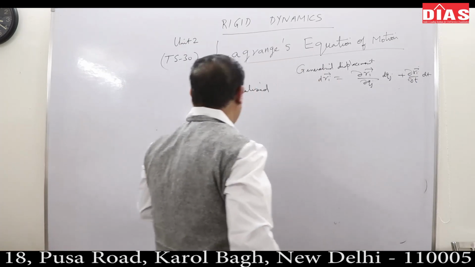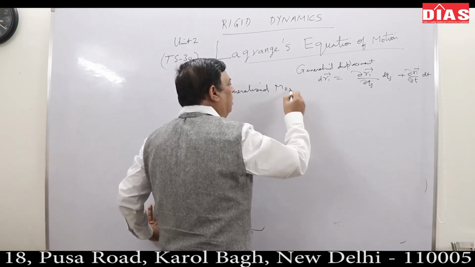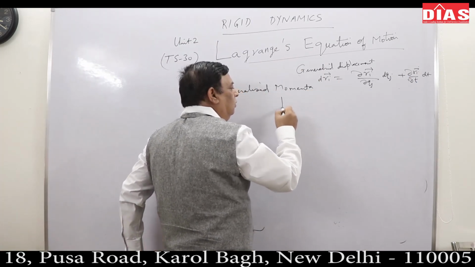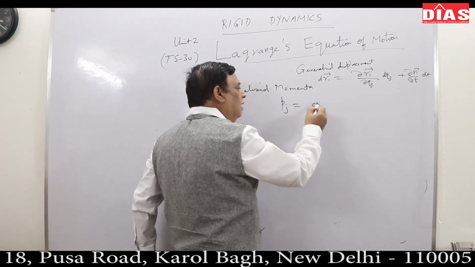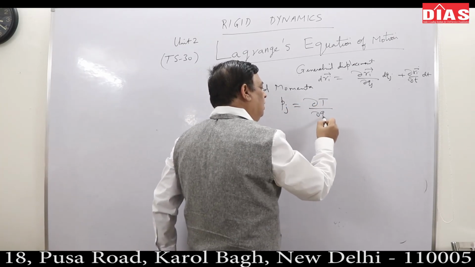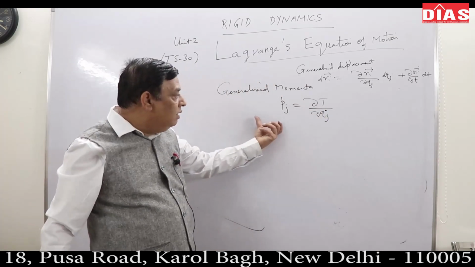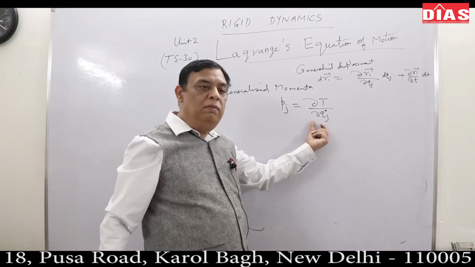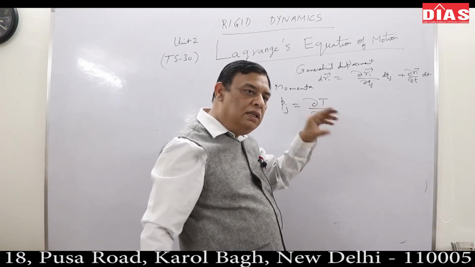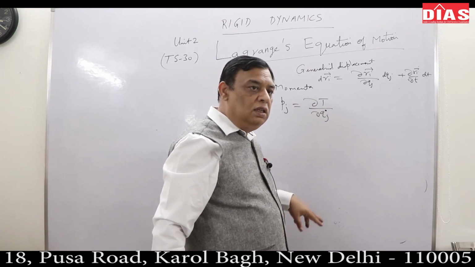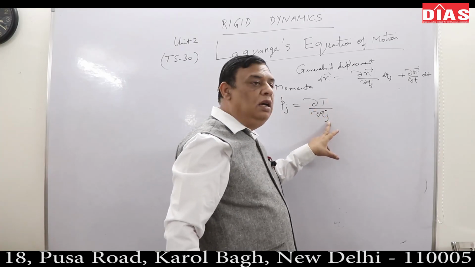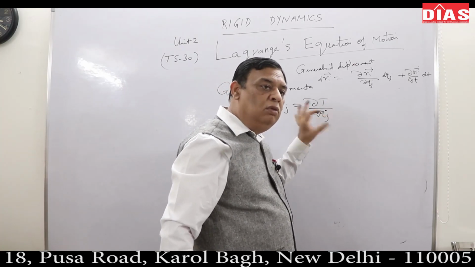dt is correct. That is how. Now generalized momenta. Pj is nothing but del T upon del qj dot. That is the definition of generalized momenta. The qj dots are generalized velocities. This del T upon del qj dot is called your generalized momenta.